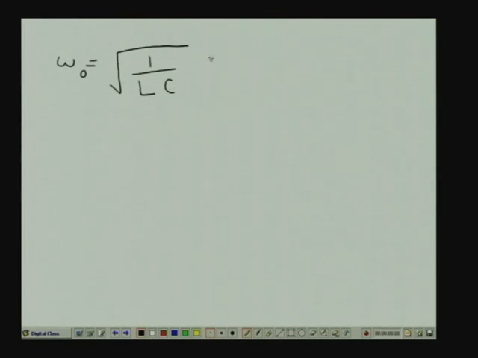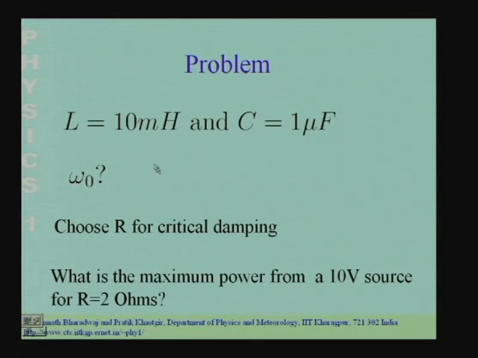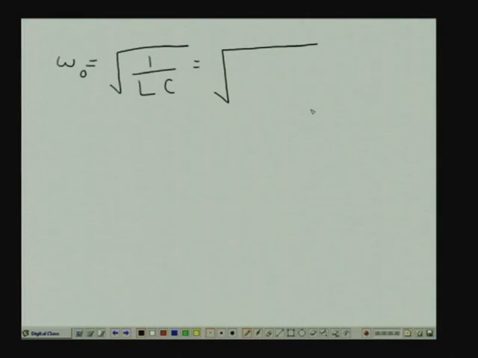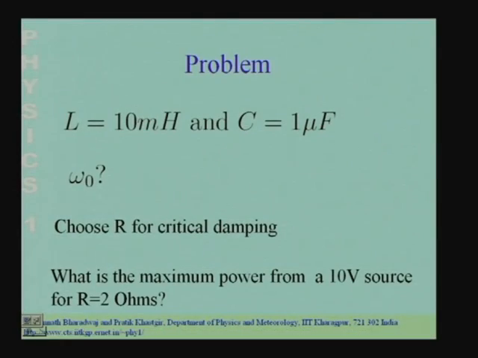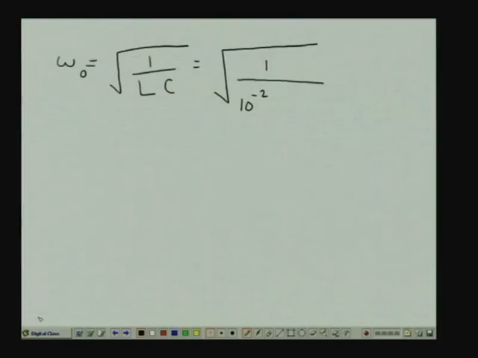You have to put in the values: the inductance is 10 millihenry, which is 10 to the power minus 2, and the capacitance is 1 microfarad, which is 10 to the power minus 6.